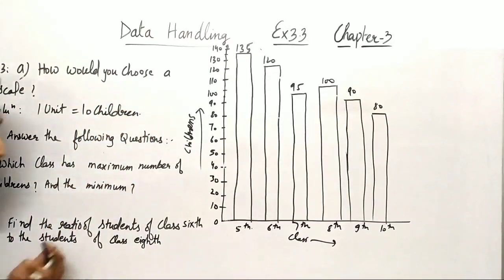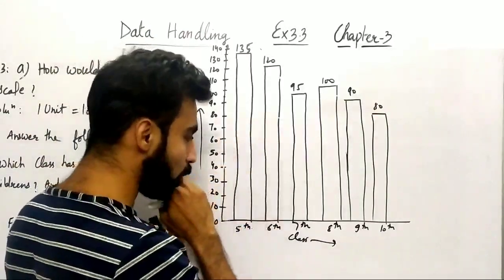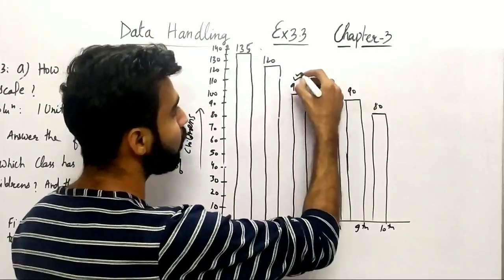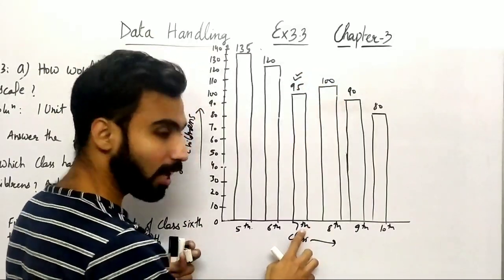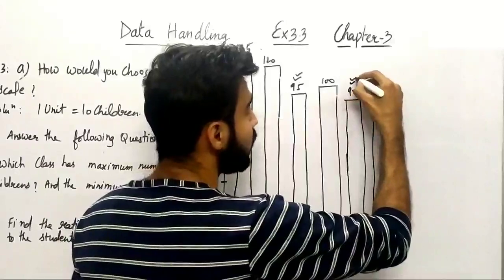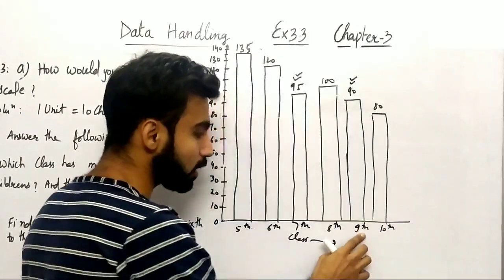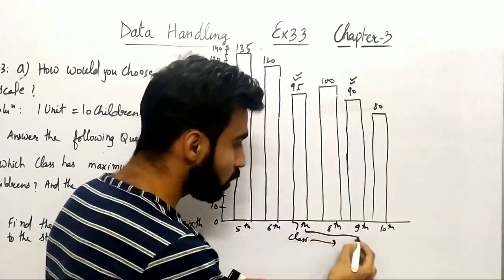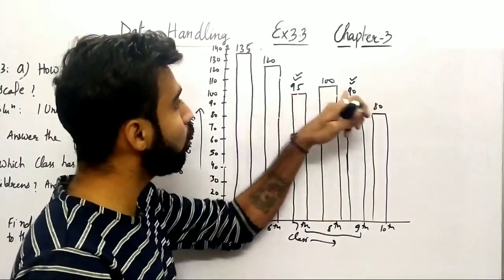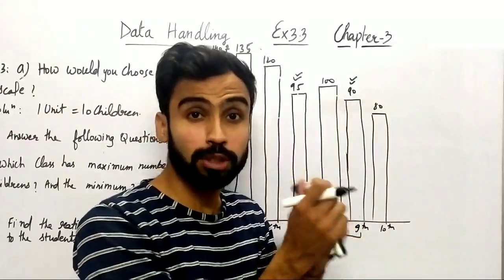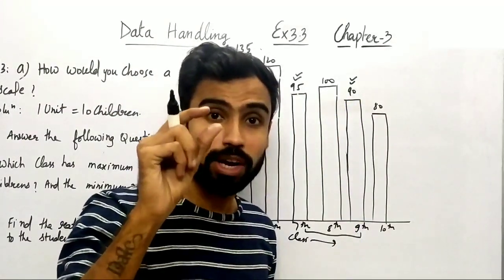So हमने ऐसा क्यों लिया, 10 का क्यों लिया? क्योंकि अगर आप नोटिस करें यहाँ पे ये 95 which was the number of children in class 7 and ये 90 which was the number of children in class 9. So इन दोनों जो classes में number of children है, they are almost same but just a difference of little gap, that is 5 units, right?